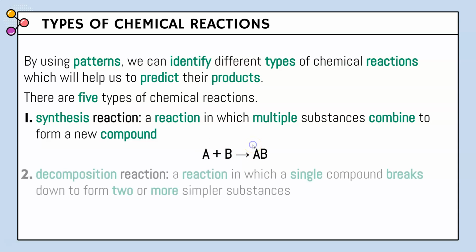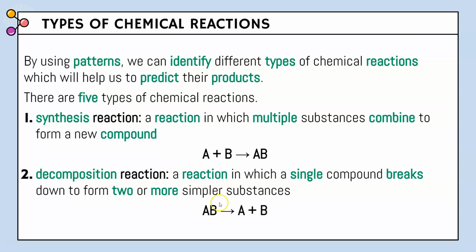Now, the second type of chemical reaction is decomposition reaction. A decomposition reaction is a reaction in which a single compound breaks down to form 2 or more simpler substances. The structure for this reaction is AB yields A plus B. Now, this is the opposite of synthesis reaction.